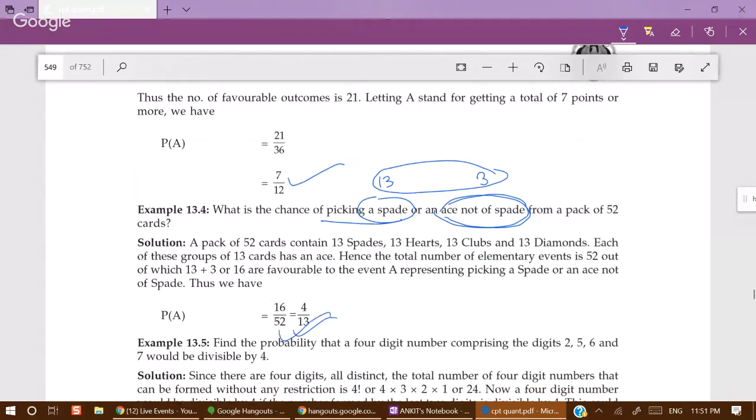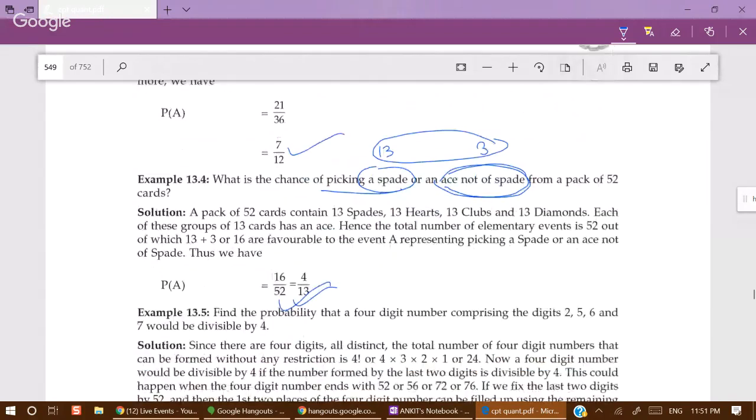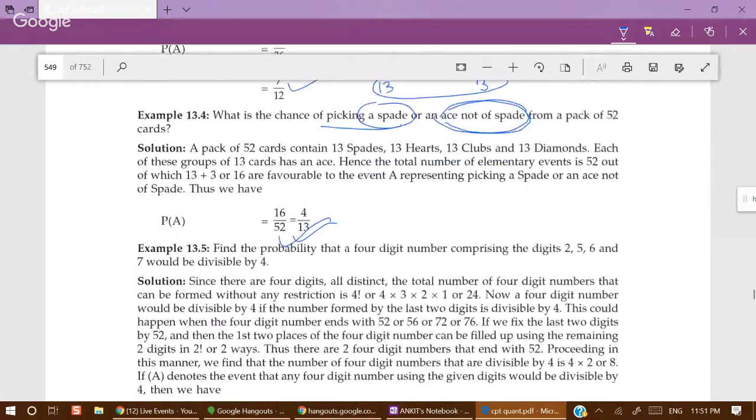Find the probability that a 4-digit number comprising the digits 2, 5, 6, and 7 would be divisible by 4.